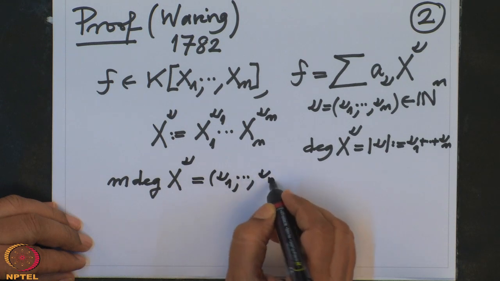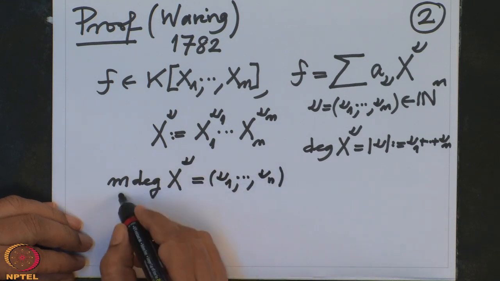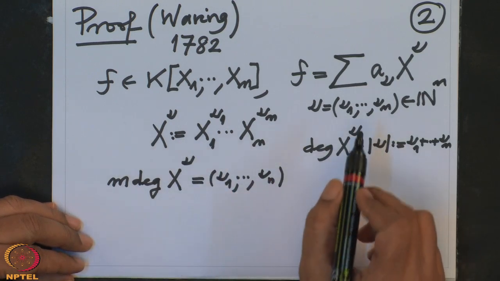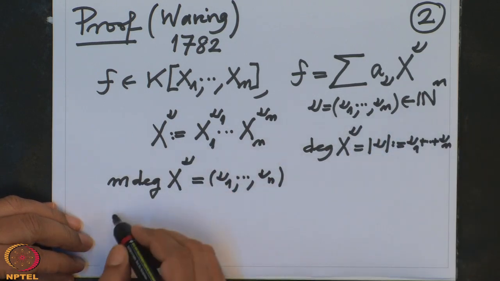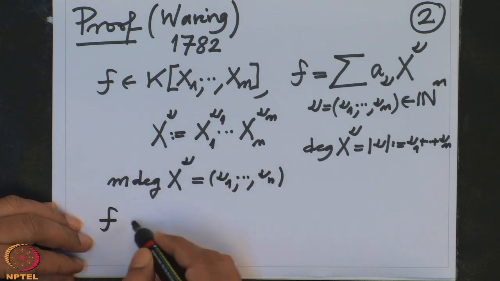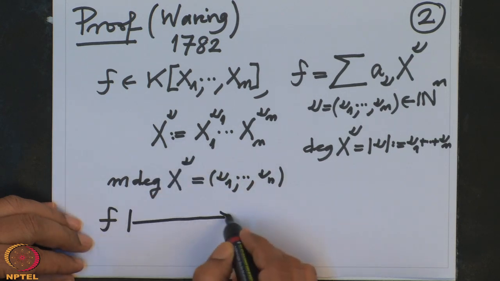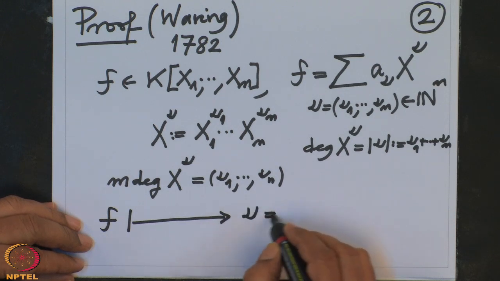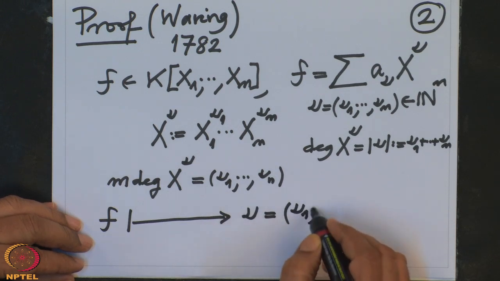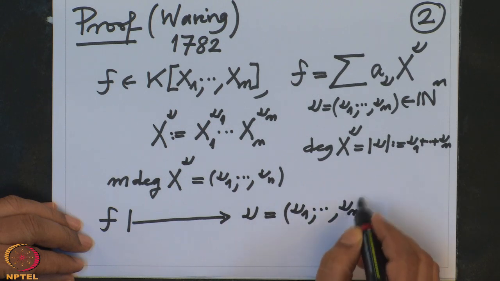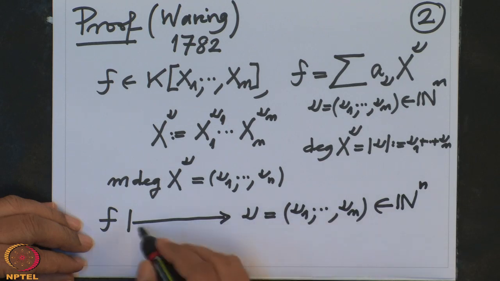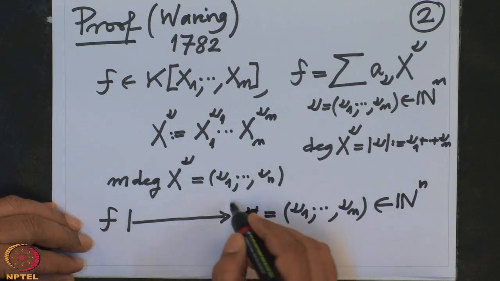First of all, let me remind you, the multi-degree of a polynomial is not an integer, it is a tuple. So to each polynomial f, I am going to attach an element nu1 to nu_n in N^n. This is the multi-degree, and because it depends on f, I will call it nu_f.